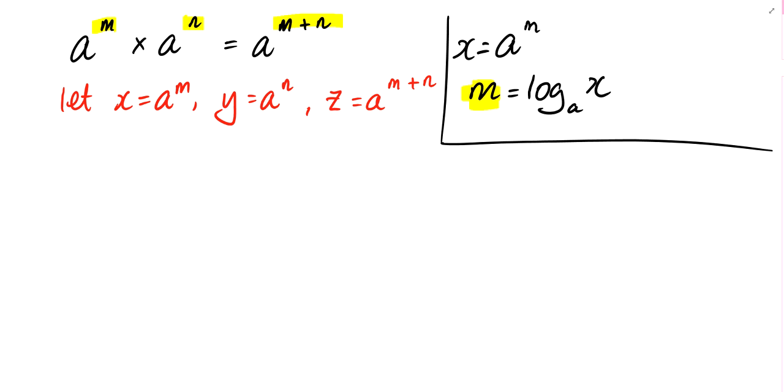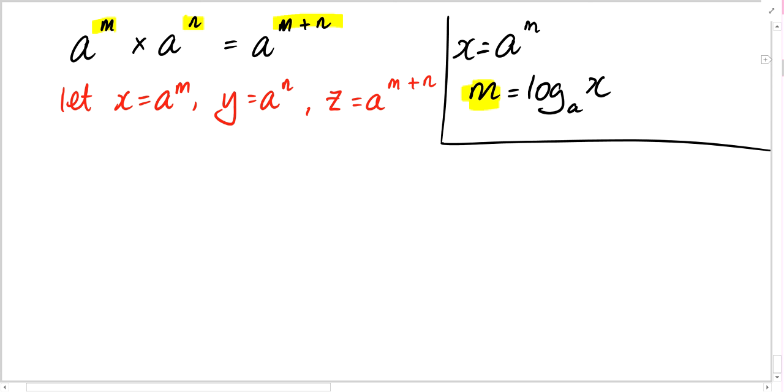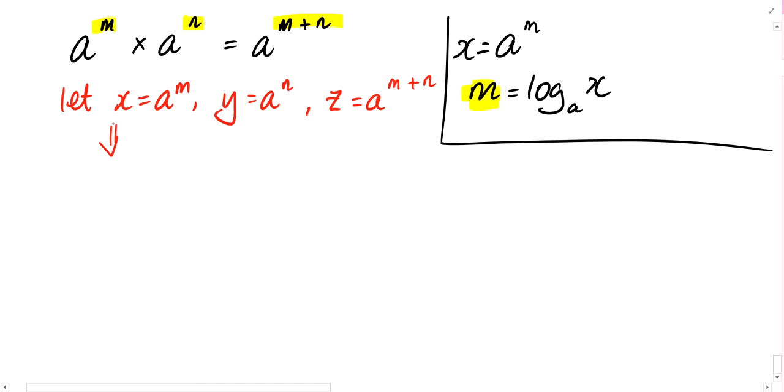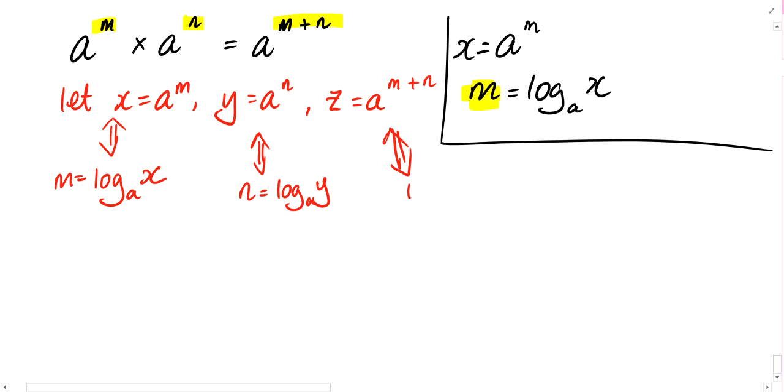Right, so from the line in red, here I can change it to log form. M equals log base a x. I also have n equals log base a y. From here I also have m plus n equals log base a z.